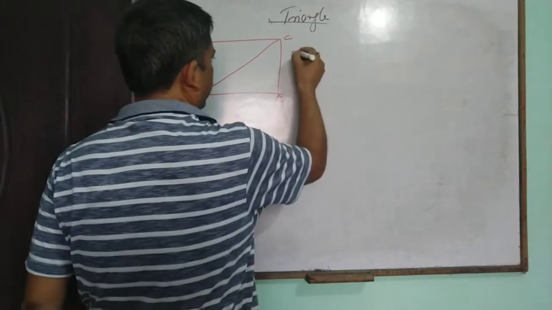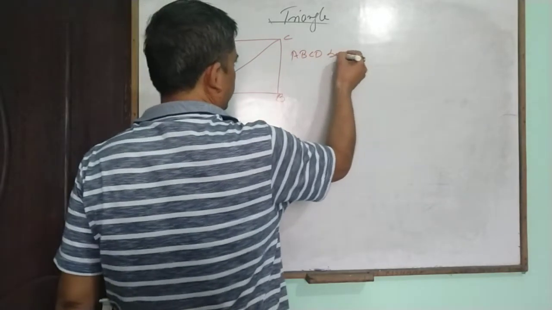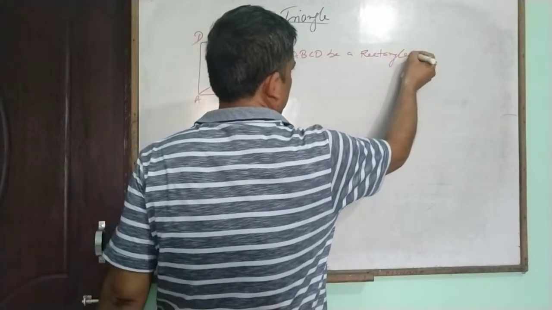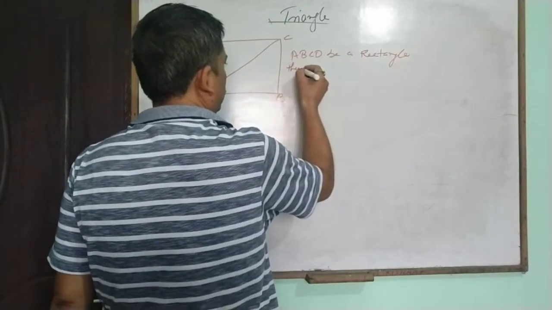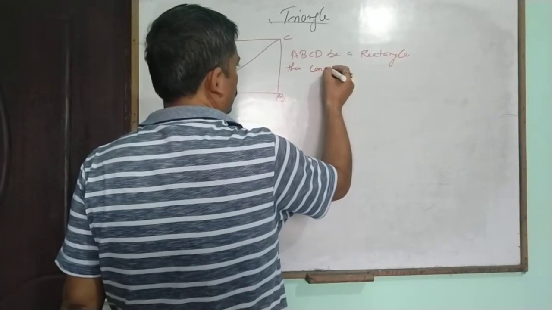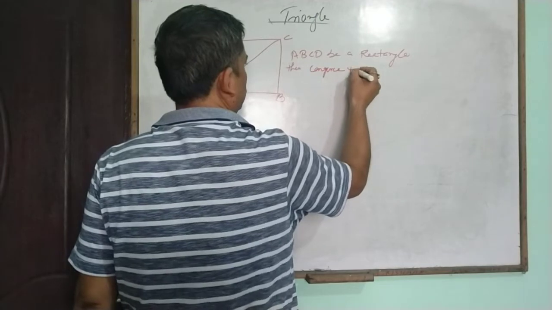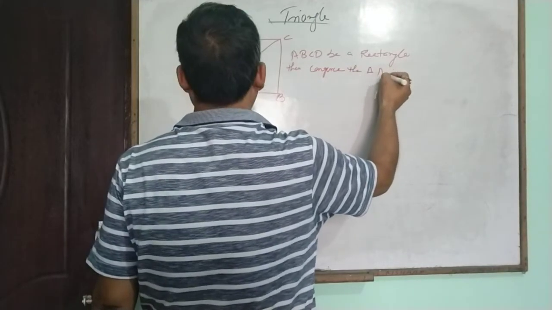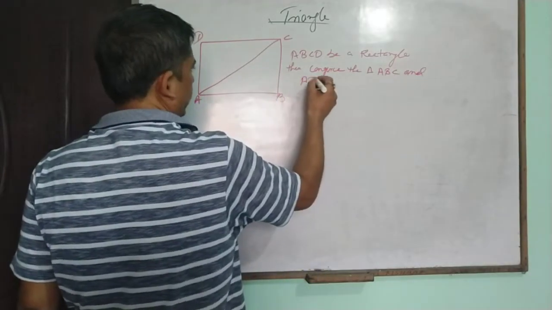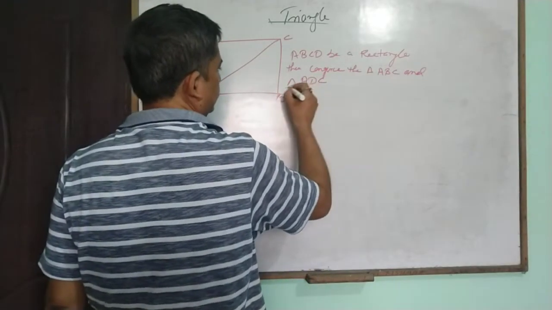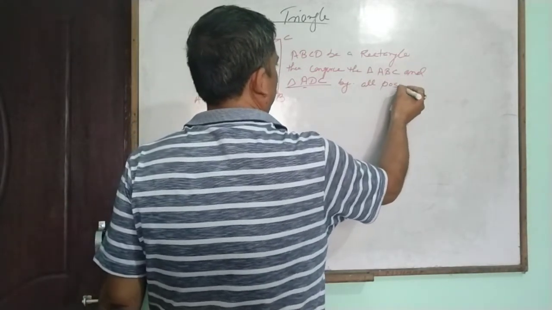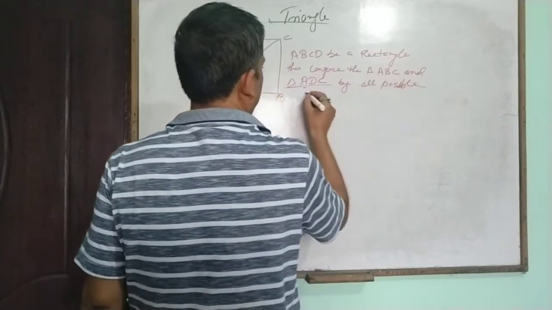The question is: ABCD is a rectangle. Prove that triangle ABC and triangle ADC are congruent by all possible conditions.